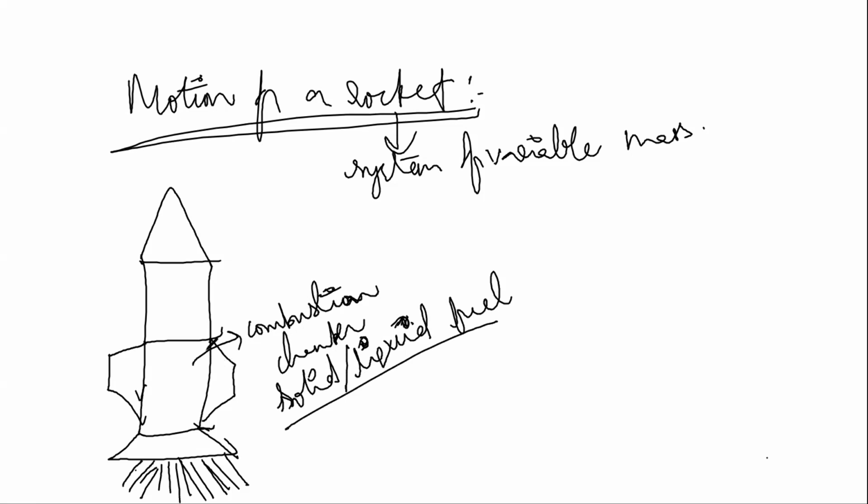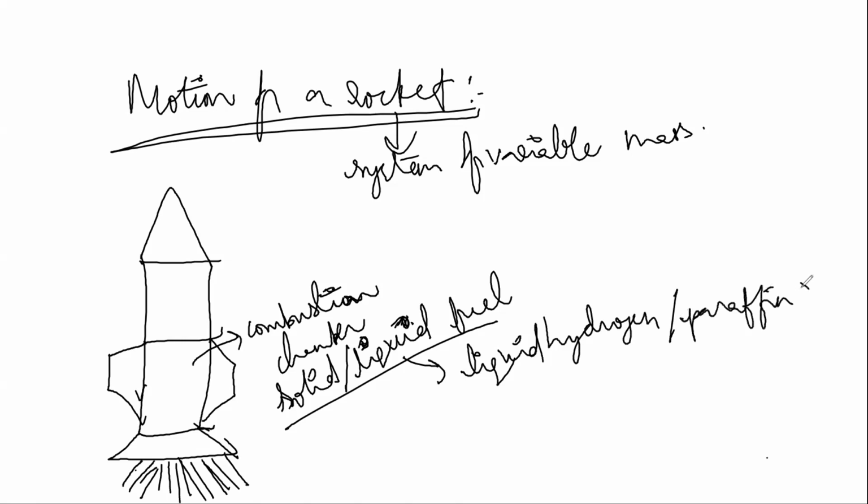For example, if you take a liquid fuel, they use liquid hydrogen or liquid paraffin. So when coming to liquid fuels, these are examples of what they use in rockets. And for them, a suitable oxidizer should be there.